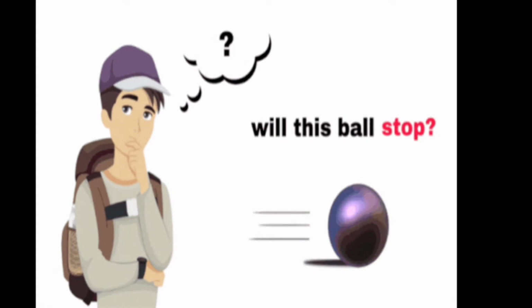So the force of friction acts between the surface of the ball and the surface of the ground. Thus, it stops the ball from moving any further unless it is moved by an external force. If you start it moving again, then it will move. But if no unbalanced force or any further external force acts on it, its motion stops after some time.